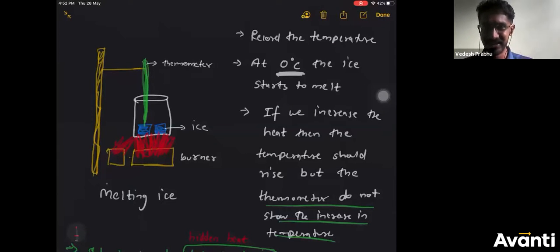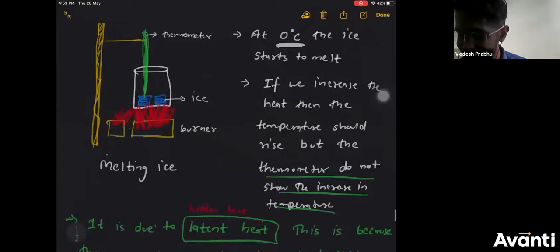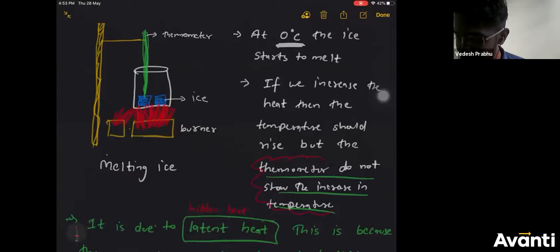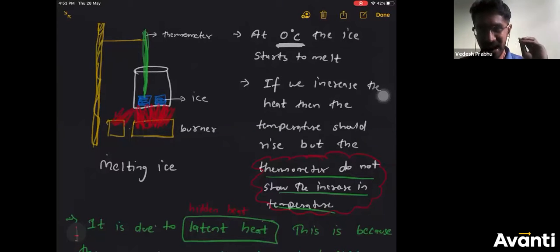That's the answer. What is the question? The question is, why does the thermometer not show an increase in temperature when the ice is melting? Answer is latent heat.